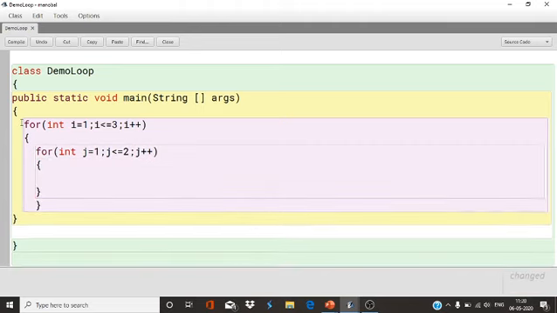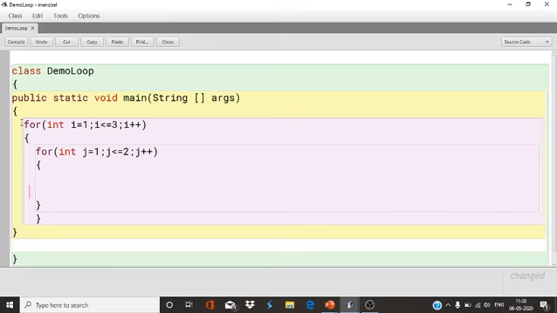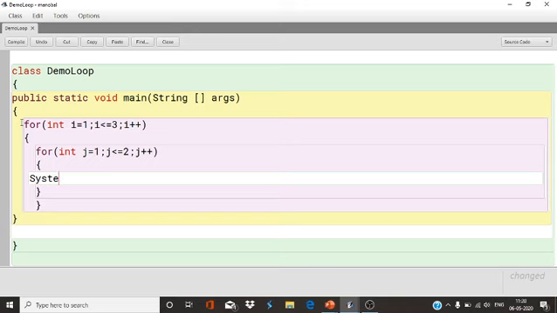I'm going to print a statement here. System.out.println. First I will print i, then a space. So for a space you have to give plus and then parentheses and then j.